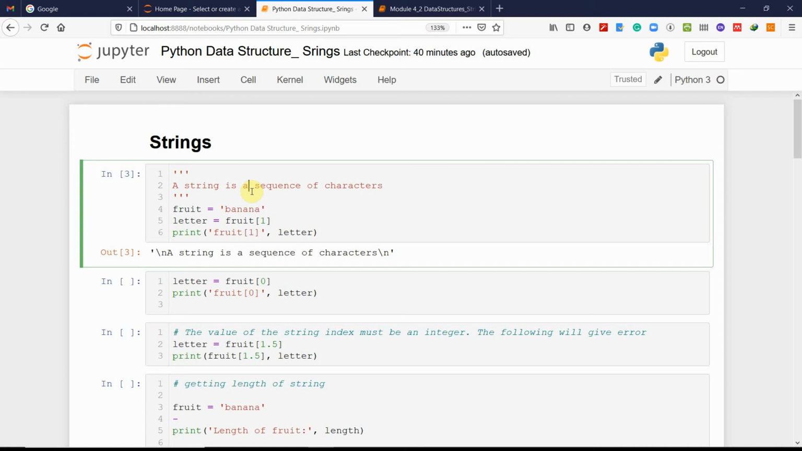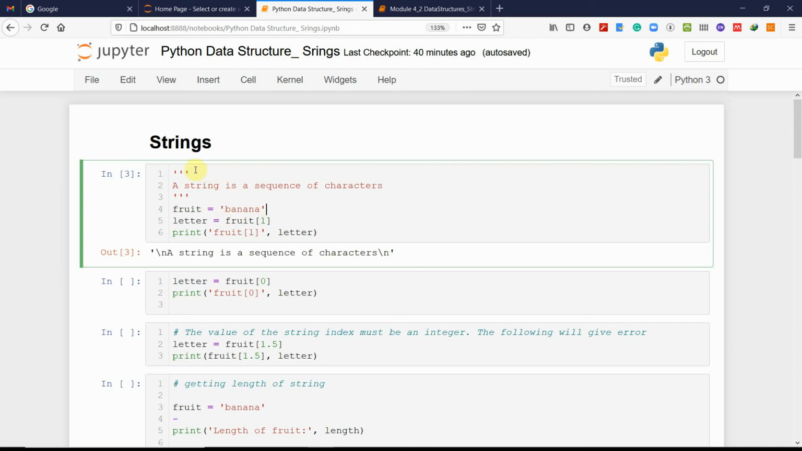And you will see, if you want to declare a string, for example, if banana is a string, fruit is equal to banana, you will see these are quotation marks, either single or double. When we enclose a set of characters in quotation marks, this is how we define a string. So fruit is a string. We define the string in this way.